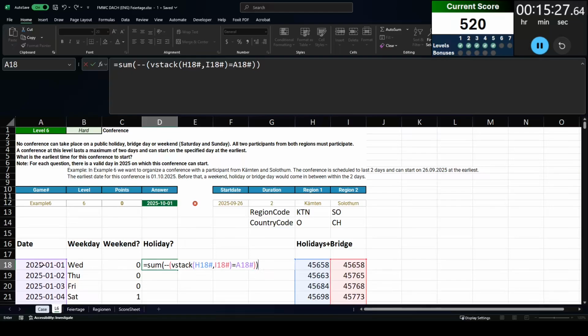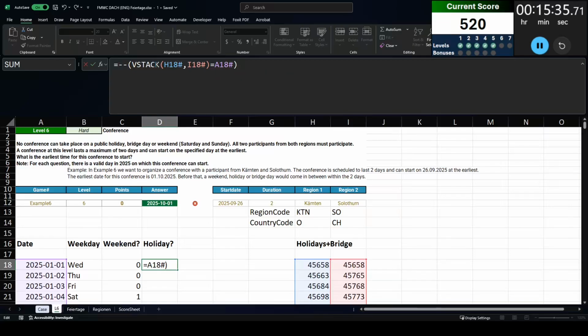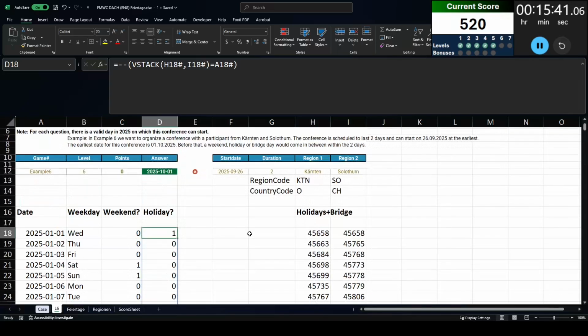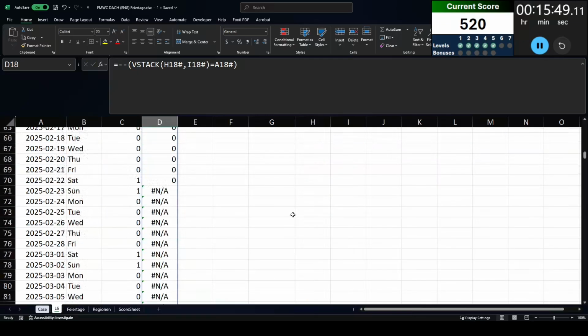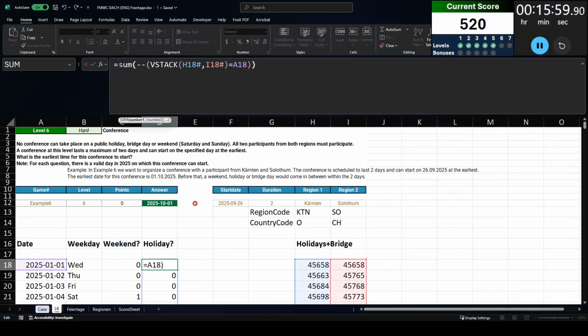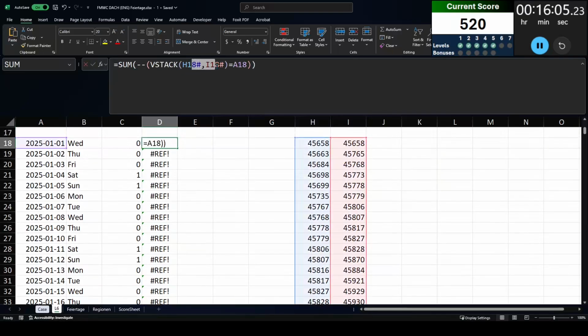Now, this is also not going to work exactly well because the lengths of the two arrays are going to be different for the length of the date array, and that's not going to let me do my comparison. I probably should be doing this in a by row function, but what I end up doing instead is just doing this comparison for a single date and then copying that formula down for the rest of the dates on this sheet. I need to make sure that I'm doing my absolute references.